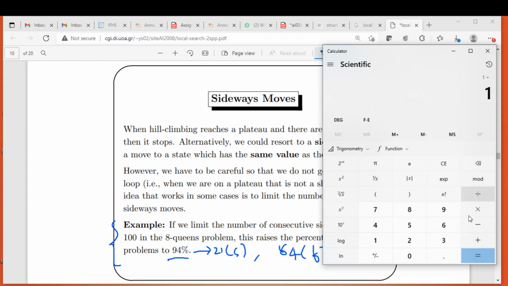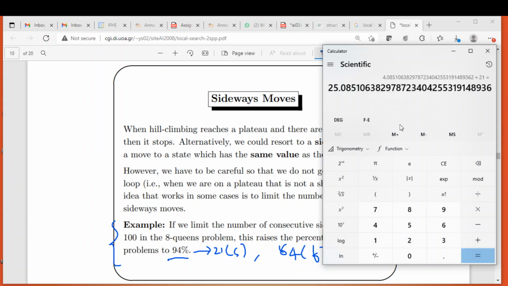So it is 1 by 0.94, minus 1, multiplied by the number of steps during failure cases. During failure cases the number of steps is 64, so that is into 64, plus the number of steps during successful cases, that is 21.